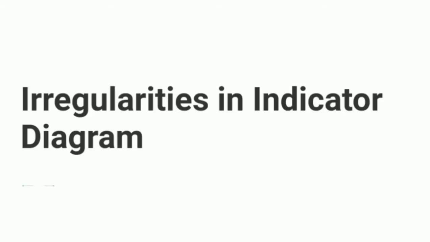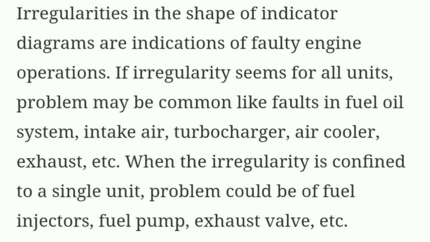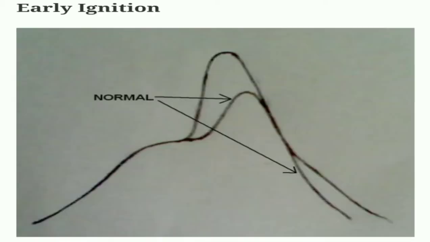Today we will be discussing irregularities in indicator diagram. Irregularities in the shape of indicator diagrams are indications of faulty engine operation. If irregularity is seen for all units, the problem may be common, like faults in fuel oil system, intake air, turbocharger, air cooler, exhaust, etc. When the irregularity is confined to a single unit, the problem could be of fuel injectors, fuel pump, exhaust valve, etc.